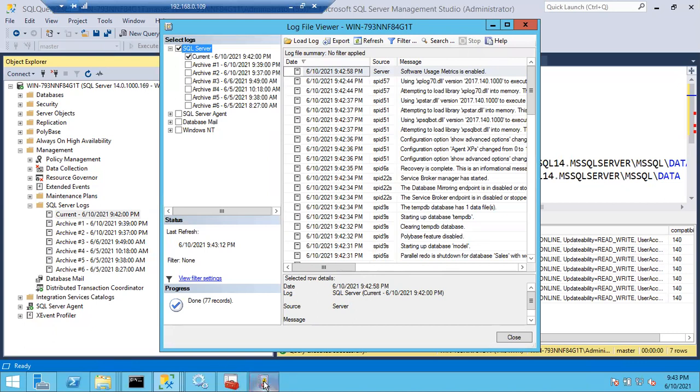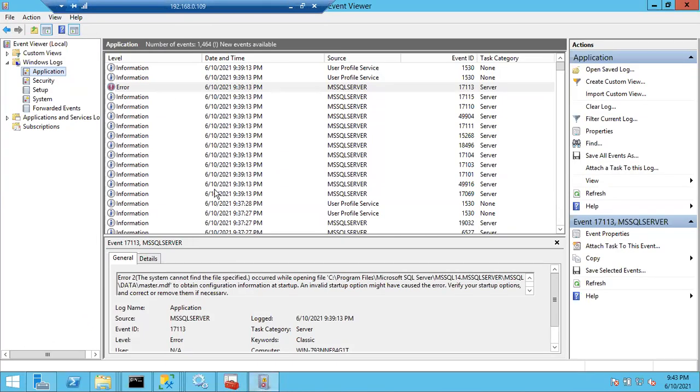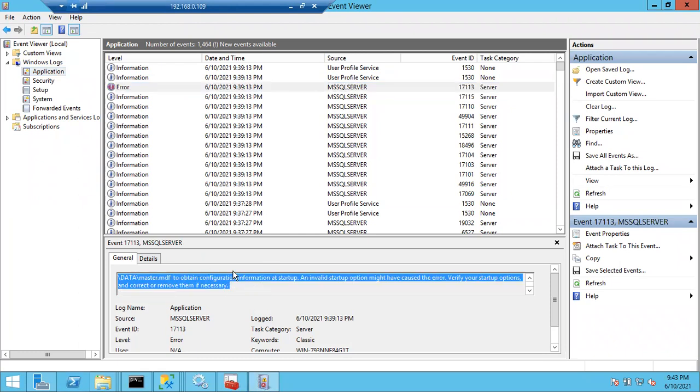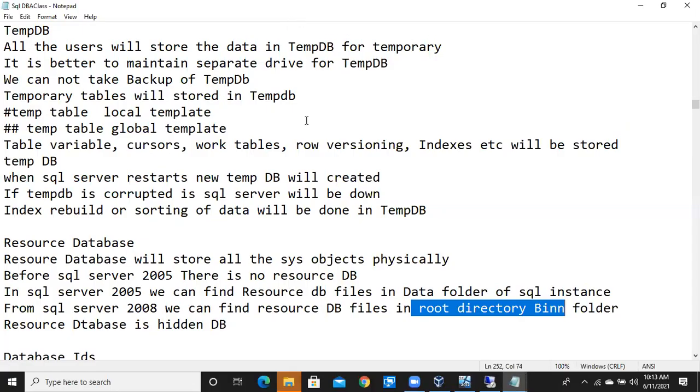So the only way we have is the Event Viewer. In the Event Viewer, go to the application logs. There you can find out what the error is and why the application is not starting, clearly in the General section, so that you can start troubleshooting based on these errors. If your SQL Server is not started, this is how we have to start troubleshooting SQL Server related issues. Okay, clear. Last point I'll discuss, and then I'll close the session for today.